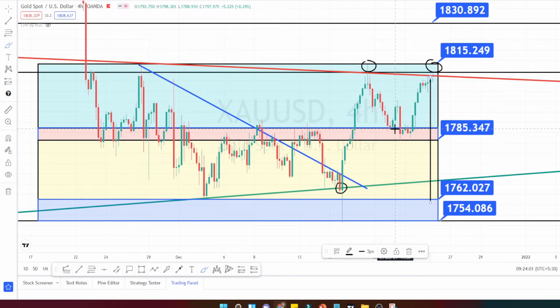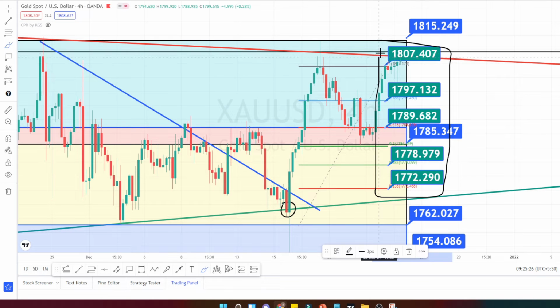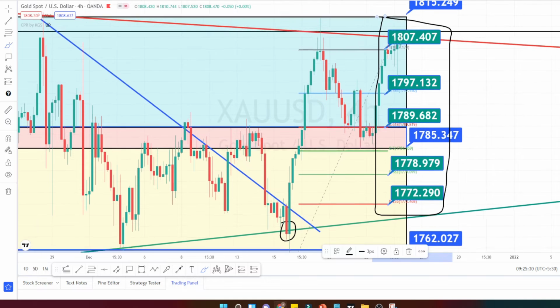To complete the double top pattern, it has to break this neckline of the double top pattern, which is around 1785. Let us mark the support and resistance levels. The values marked in green color are the support and resistance for the 4 hours time frame. So 4 hours time frames are more valid.